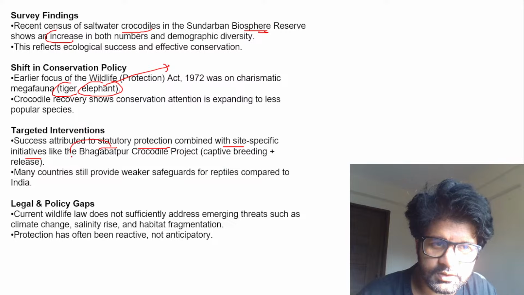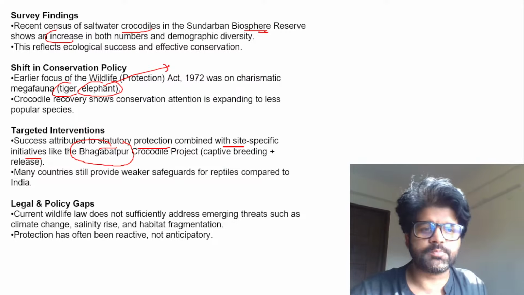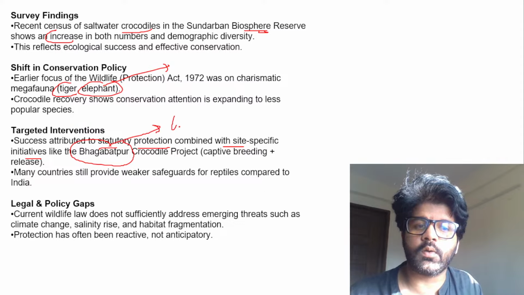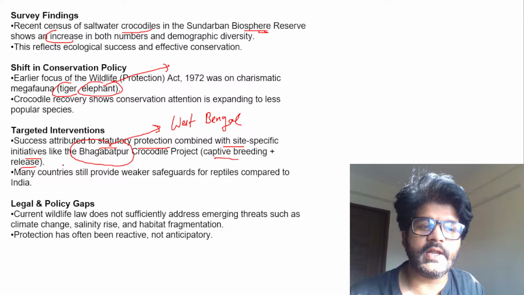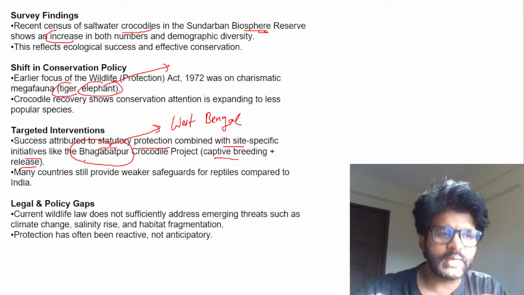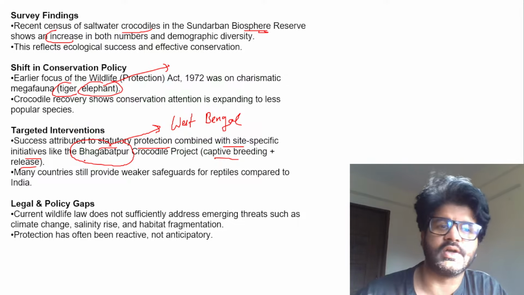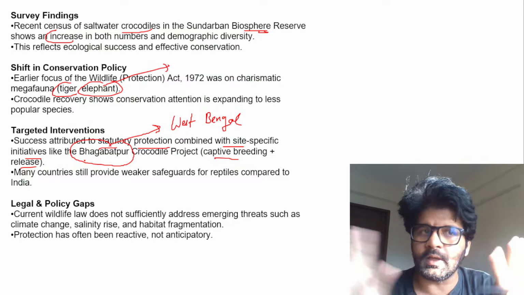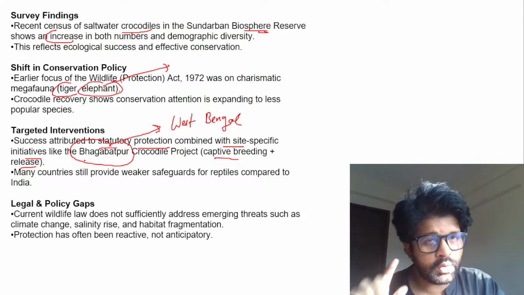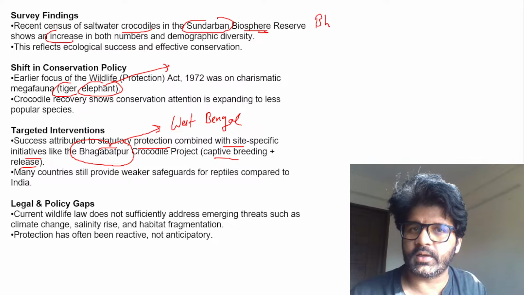Now, see this. This is a keyword here: Bhagabatpur Crocodile Project. This Bhagabatpur Crocodile Project is in West Bengal, Sundarbans. They can ask you where it is. So this is captive breeding plus release. They are capturing these saltwater crocodiles and then releasing them, and then keeping a close look at their population, how much it is increasing or decreasing. And do remember one particular point: they are not only there in Sundarban, they are also there in Bhitarkanika. So that is important.